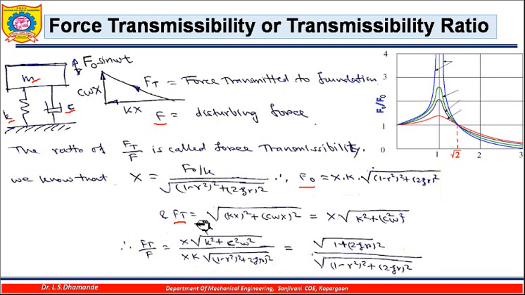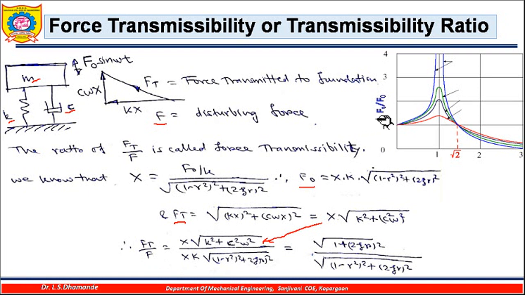Now I have F_t here and F0 here, so the ratio of F_t by F0 is x into this value, put over the transmitted force, and this F0. The x will get cancelled out, and if I take k on the numerator side, what remains is square root of 1 plus (2ζr)² upon square root of [(1 − r²)]² plus [2ζr]². This is the way you get the transmissibility ratio.